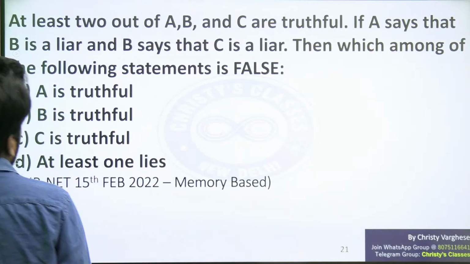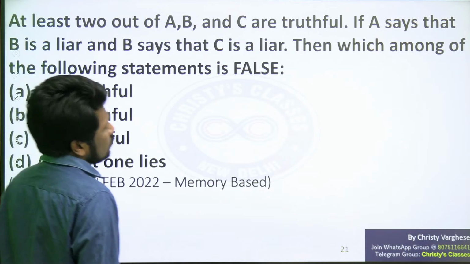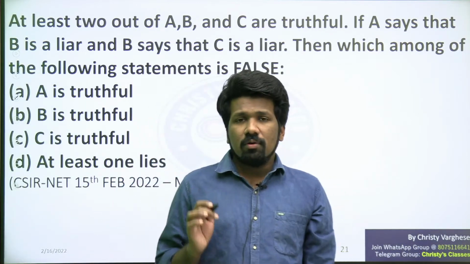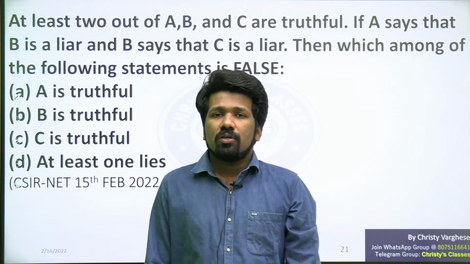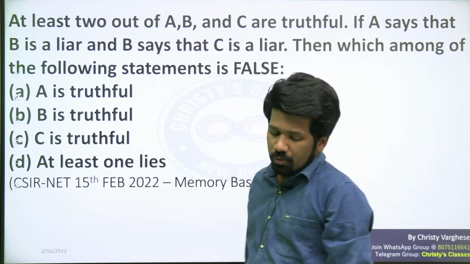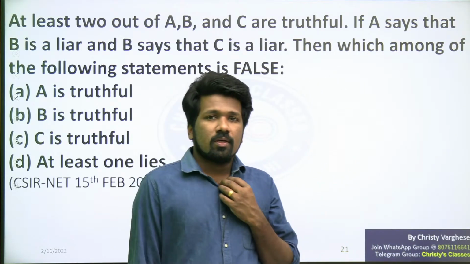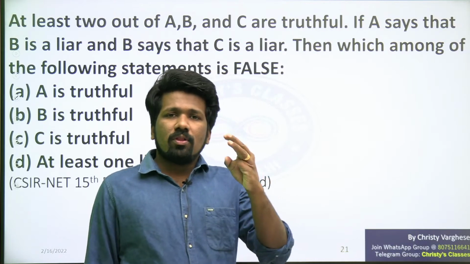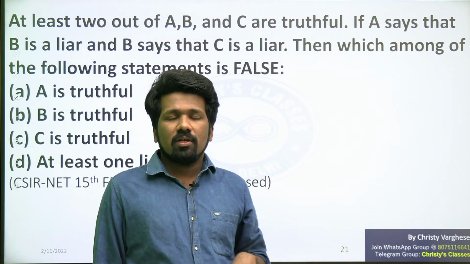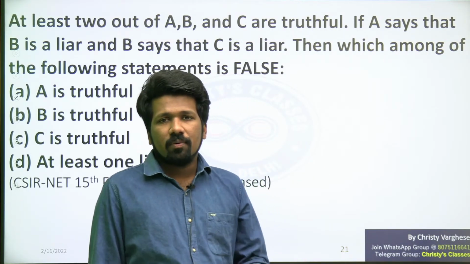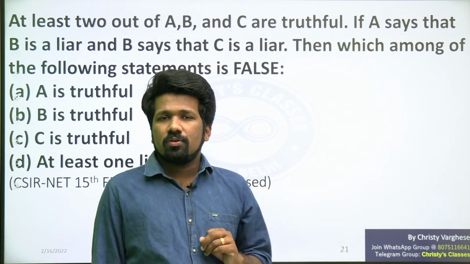At least 2 out of A, B, C are truthful. At least 2 means minimum 2. Kam se kam 2 people sach bol rahe hai. That means 2 people truthful or 3 people truthful, because there are 3 people only here. Only 1 person truthful is not okay.